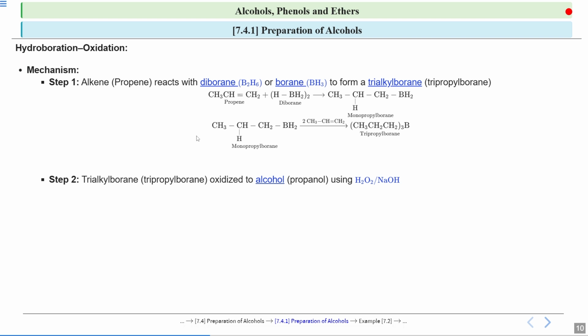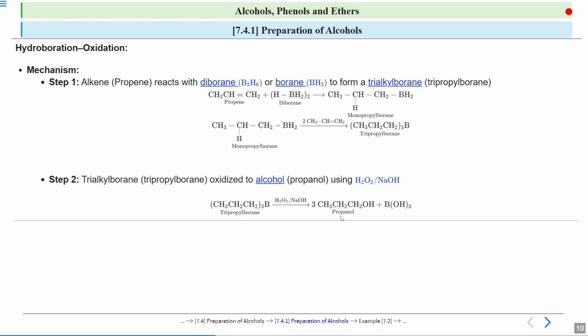Now what will happen in step 2? Since this mechanism takes place in 2 steps, in step 2, trialkyl borane will oxidize to alcohol using hydrogen peroxide in presence of a strong base. So you will see that your tripropyl borane is getting oxidized to alcohol. See, from tripropyl borane, we are getting propanol, and it is done using hydrogen peroxide in presence of a base. So you will get a propanol and you will get boric acid. So see, from this particular alkene, we got an alcohol, that is propanol.